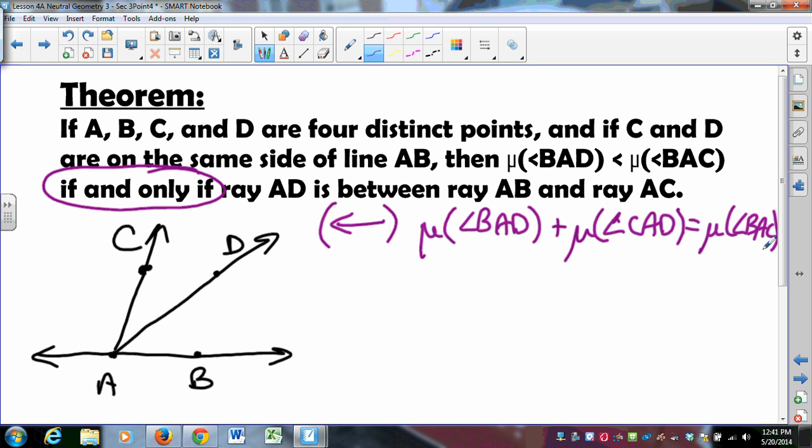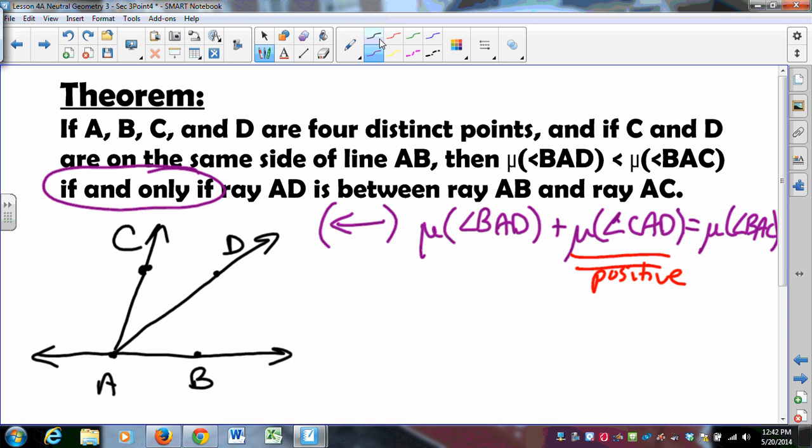So if AD is between AB and AC, then I add up the two smaller angle measures, I get the big angle measure. But what do we know about this angle? We know that this angle has to be positive.